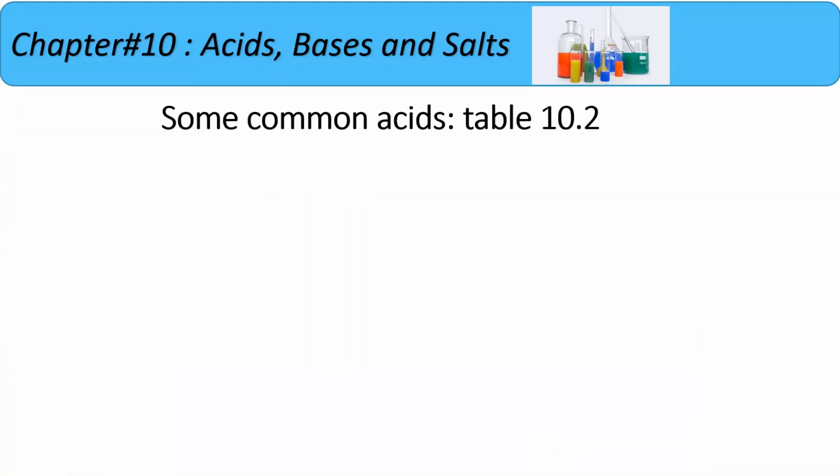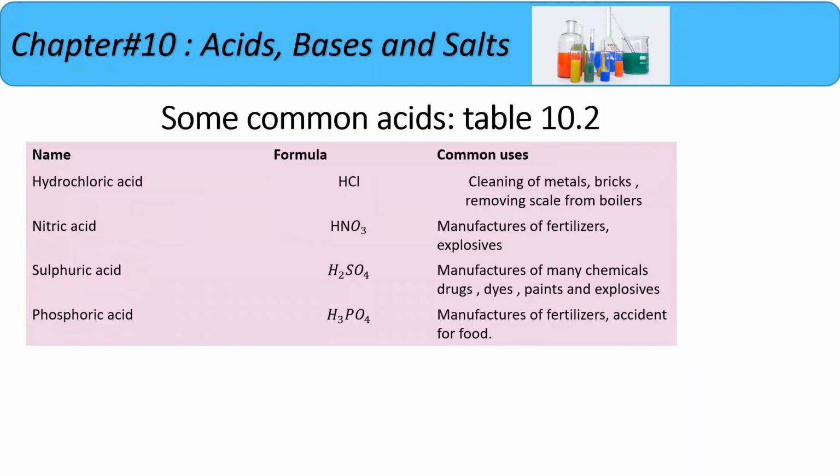Now, there are some common acids, and these are found in your book in table 10.2. Like the most common acid, hydrochloric acid, and its formula is HCl. We can use it for cleaning of metal, bricks, and removing scale from the boiler. Nitric acid, HNO3, is used in the manufacturing of fertilizer and explosives. Sulfuric acid, H2SO4, is used for making chemical drugs, dyes, paints, and explosives. While phosphoric acid is used for the manufacturing of fertilizer, antacids, and for food.